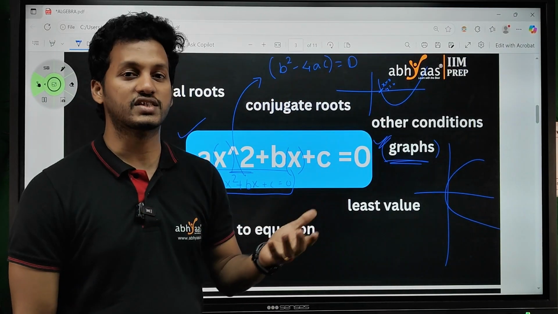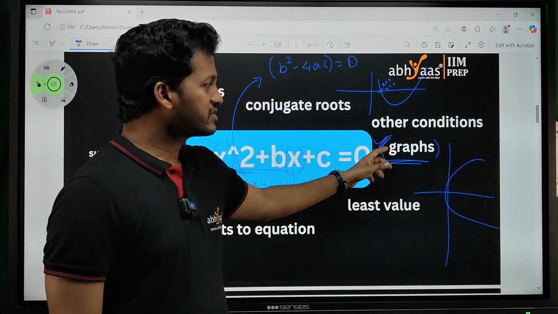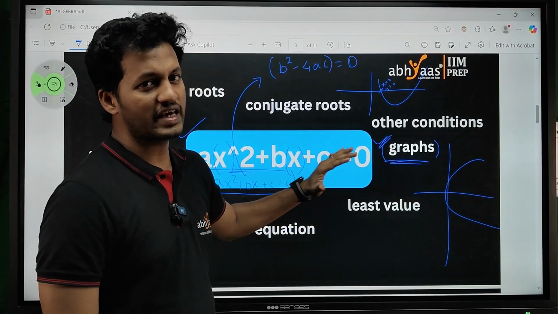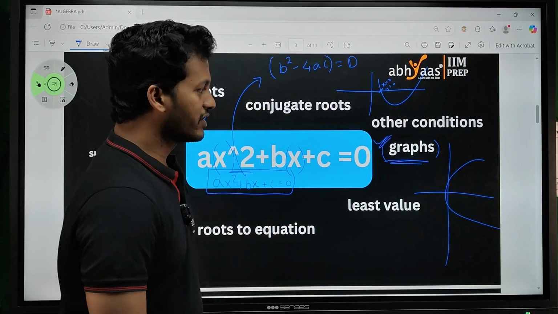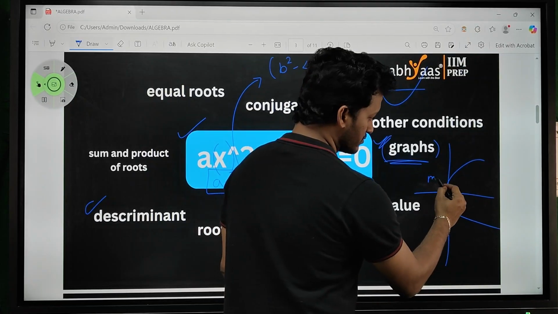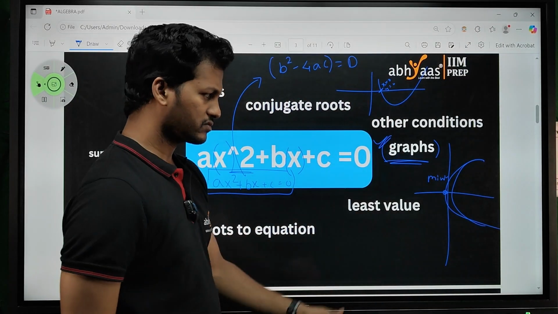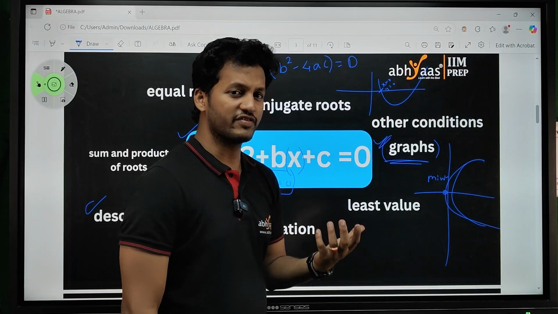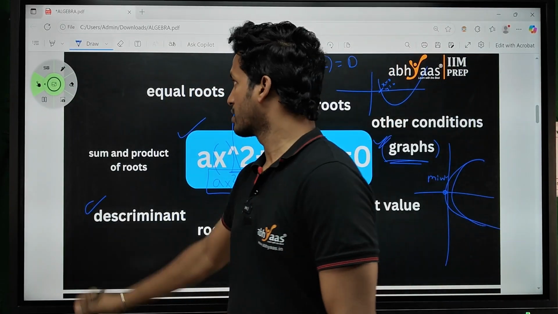They gave a function which is a quadratic equation, and they asked the nature of that graph. The graphs which have a quadratic equation as their equation will always be parabolic. In a parabolic graph, they will always have a minimum and the other side will be open. How to identify those graphs, how to plot those graphs, we will discuss today.